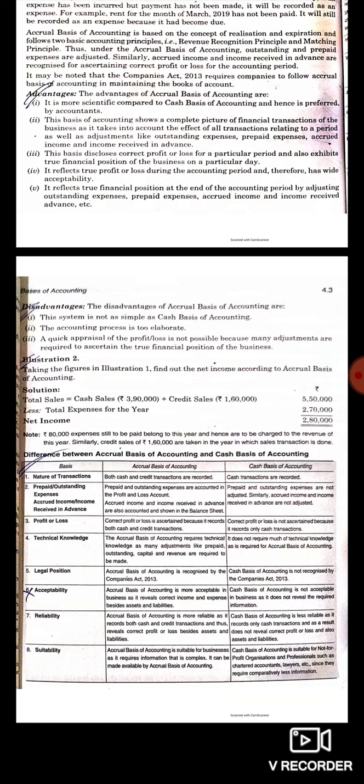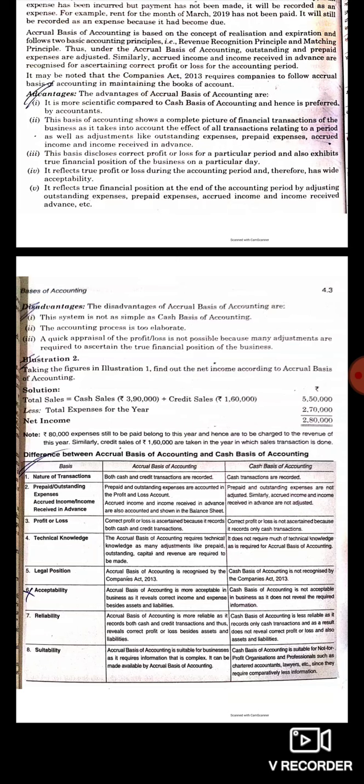And the last one is, accrual basis of accounting is more acceptable in business as it reveals true accounting records or it reveals a correct picture of the business, whereas cash basis of accounting is not acceptable in business organizations because it does not reveal the required information.